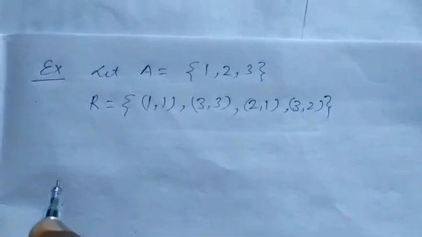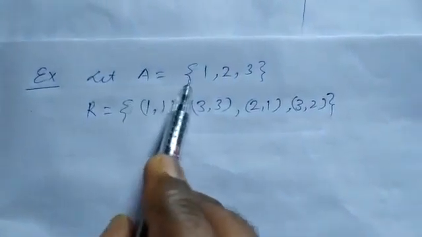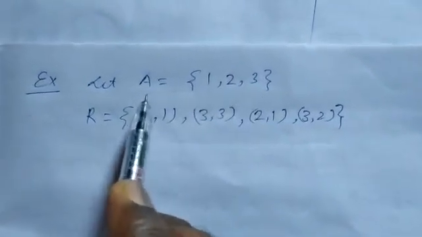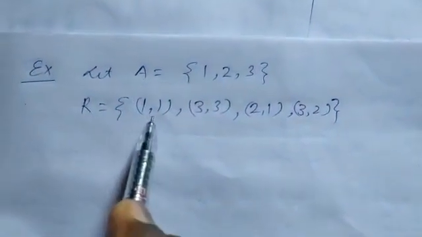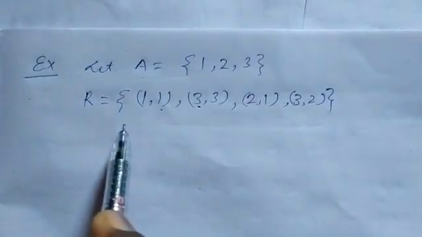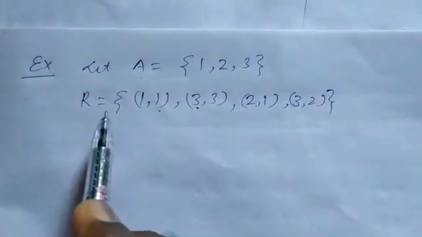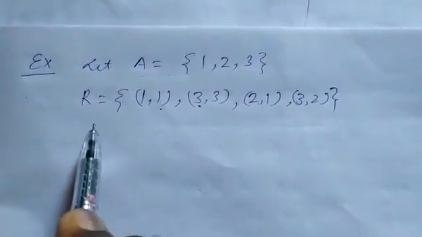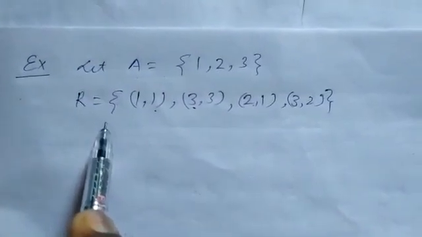Now see the second example. Let set A have elements 1, 2, 3, and the relation is {(1,1), (2,3), (3,3), (2,1), (3,2)}. Now see whether this relation is reflexive or not. Now apply the definition.